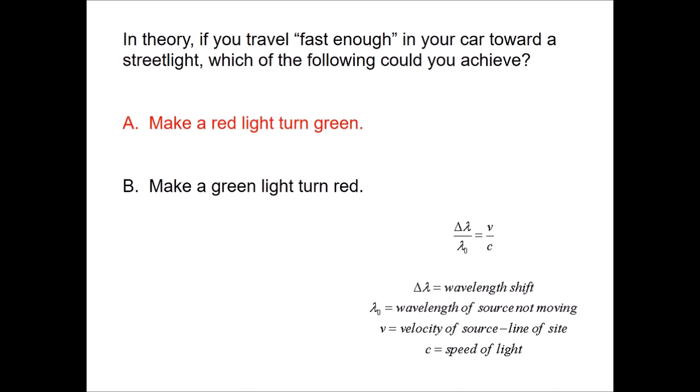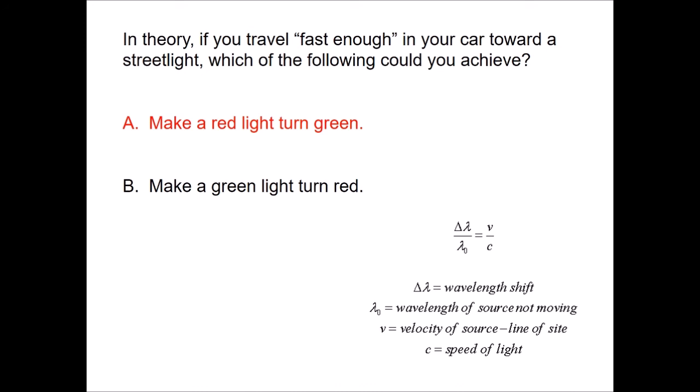Because if you're moving toward the light, that's a blue shift. And so wavelengths can move towards shorter wavelengths, green shorter than red. This could happen. Option B would be a red shift, taking green and turning it to red. Now, before you think, oh, I could use this argument in court, right? I can get out of a ticket because I'll just say, oh, it looked green to me because I traveled so quickly. But you're going to admit that you're going way too fast.